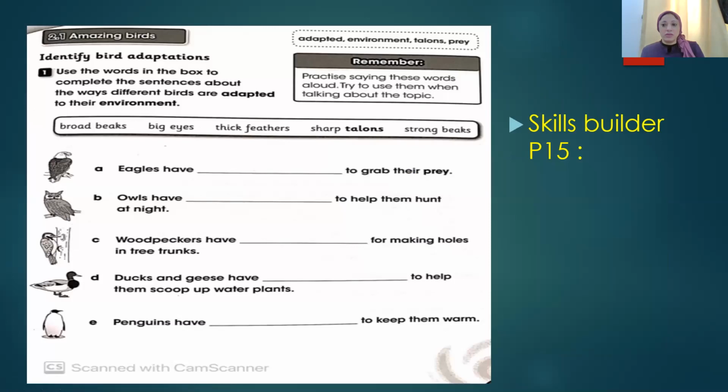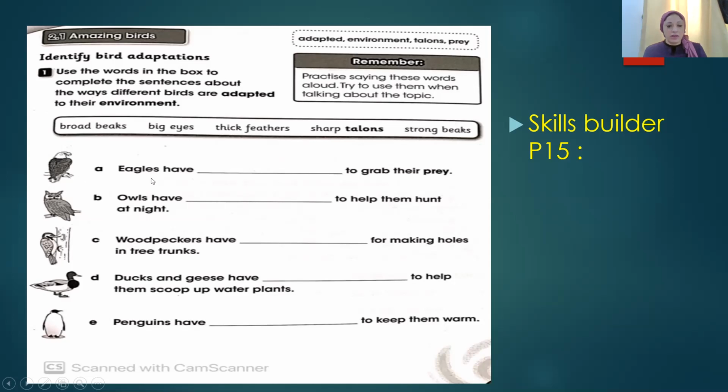Let's see the questions in your Skills Builder, page 15. Let me read it with you. Identify bird adaptations. Use the words in the box to complete a sentence about the ways different birds are adapted to their environment. You have different words and you have to fill them in the correct space. Broad beaks, big eyes, thick feathers, sharp talons, strong beaks.